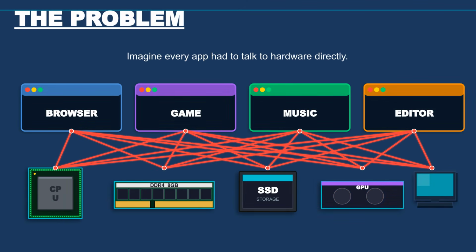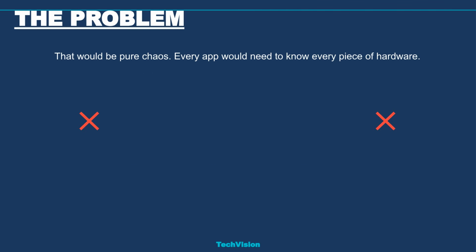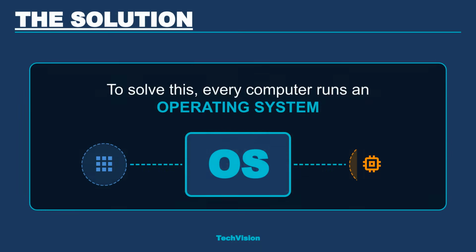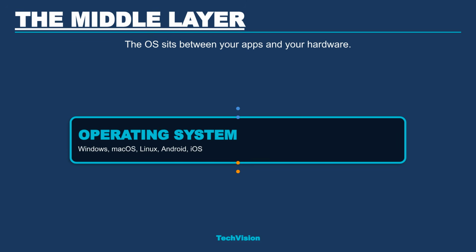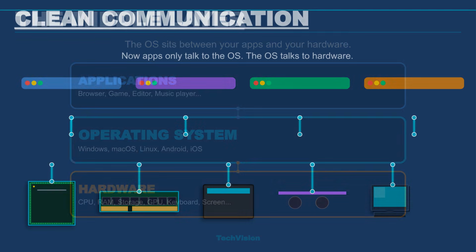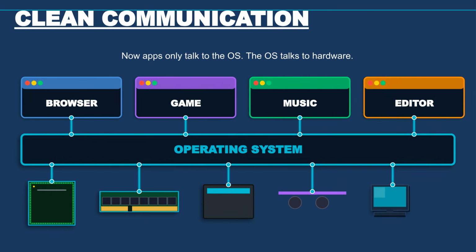Without an operating system, every application would need to communicate directly with every piece of hardware. This would create a chaotic mess of connections. Direct hardware communication would be too complex, too fragile, and too insecure for modern computing. The solution is the operating system. The OS acts as the middle layer, mediating all communication between your applications and the computer's hardware. The OS is the critical middle layer that organizes the flow between the top layer, applications, and the bottom layer, the hardware. With an OS, applications only talk to the operating system, and the operating system handles the intricate details of communicating with all the diverse hardware components.